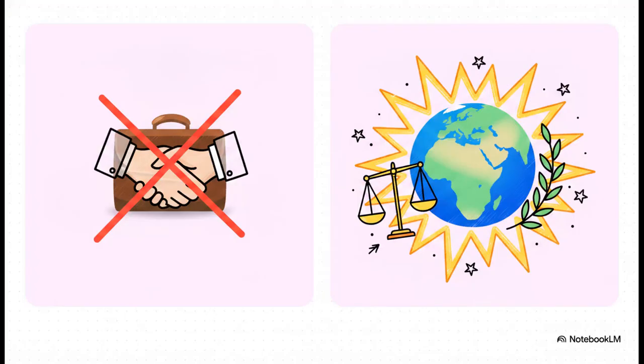Before we really get into the weeds, we need to clear up one essential distinction, because there is a massive difference between public and private international law. Private law is what kicks in when, say, an American company has a contract dispute with a Japanese company. It's corporate, it's private. But for this explainer, we are completely ignoring all of that. We are focusing exclusively on public international law. We're talking diplomatic relations between sovereign states, major global treaties, and human rights. This is the stuff that decides how the entire planet is governed.